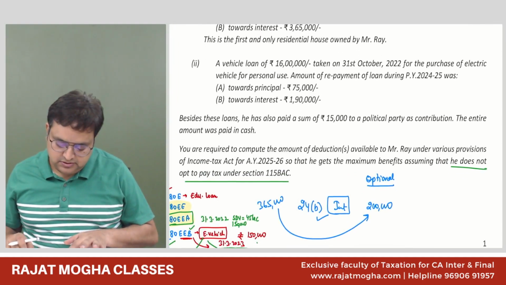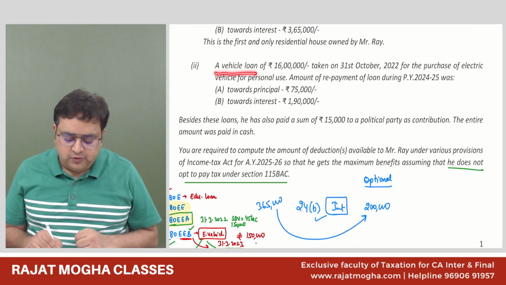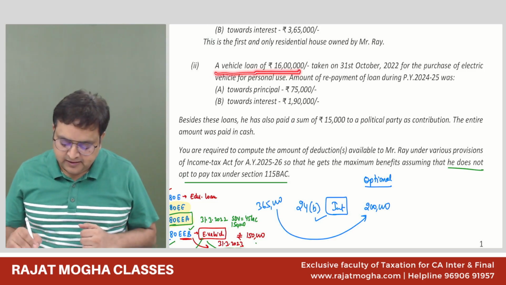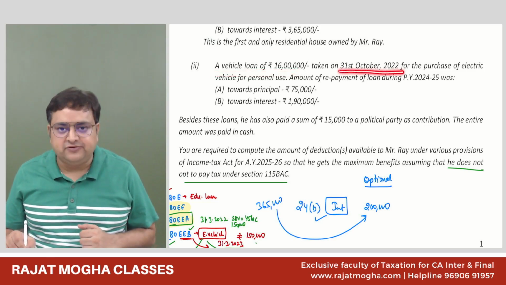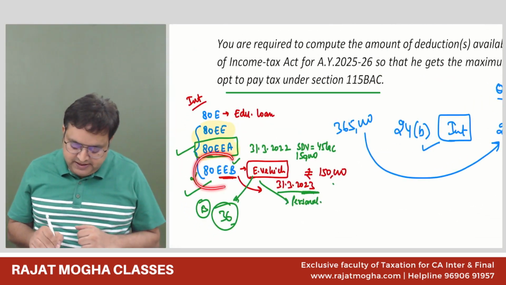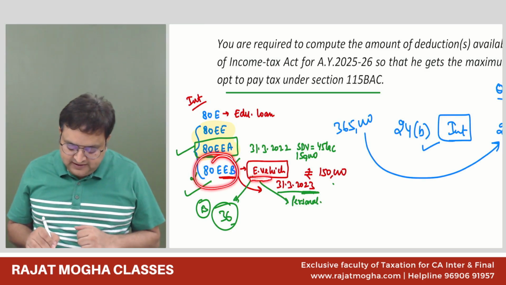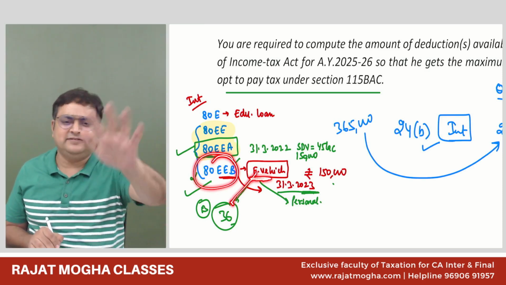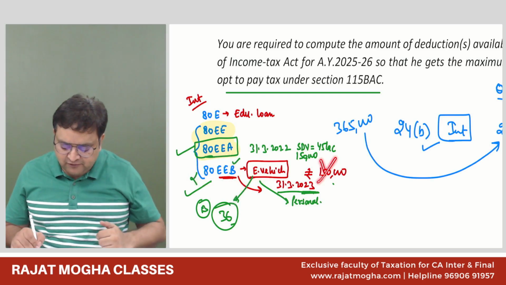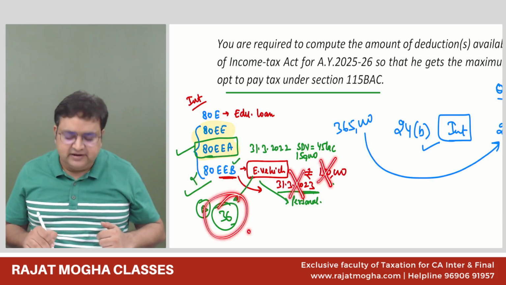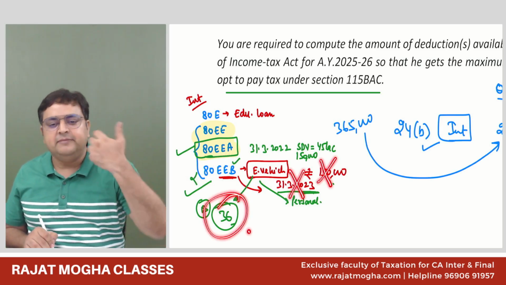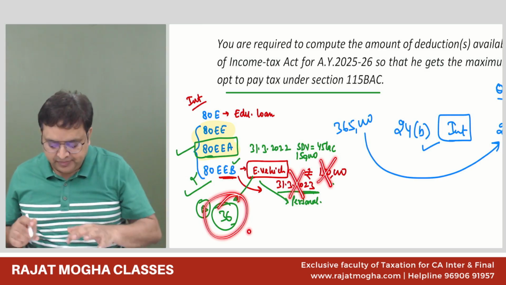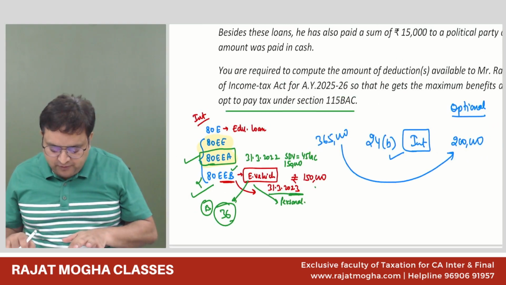Now, a vehicle loan of 16 lakh. He has taken a vehicle loan of 16 lakh on 31st October 23. 80EEB vehicle loan. See, if it is for business purpose, I will not spoil my mind and simply say 36. Go and give the deduction. There is no restriction of 150. There is no restriction of time limit. 36 is a very cool, happy going guy. I'll simply say 36, whatever the interest, is allowed, if this would have been a business vehicle. But if it is a personal vehicle, then there could be restriction.